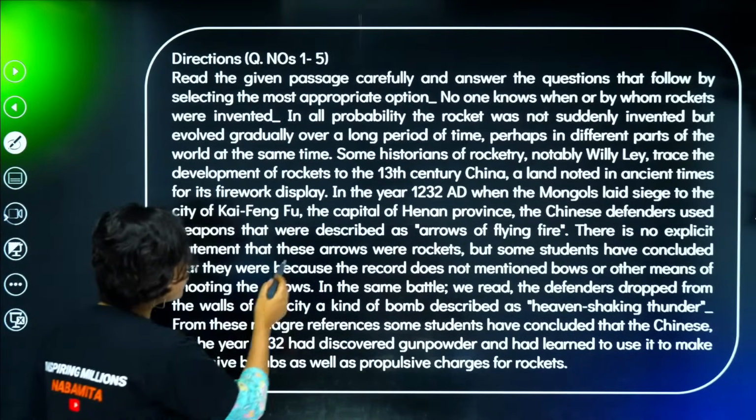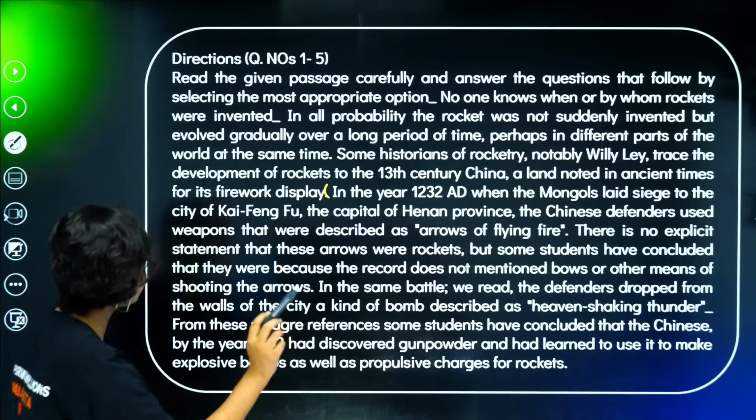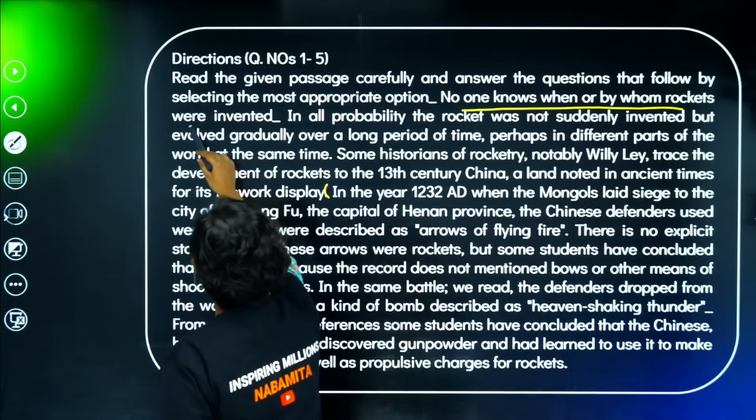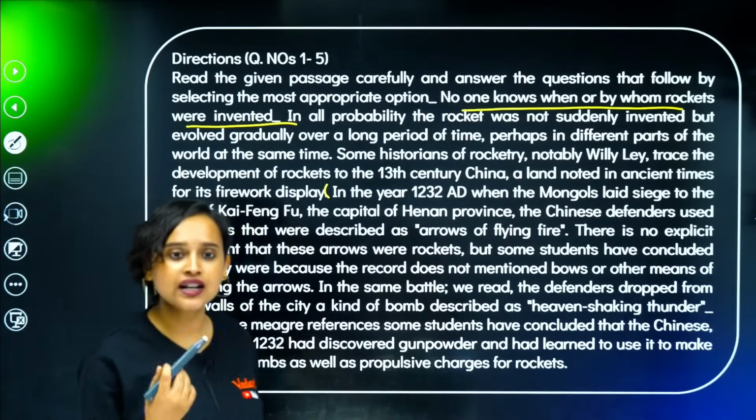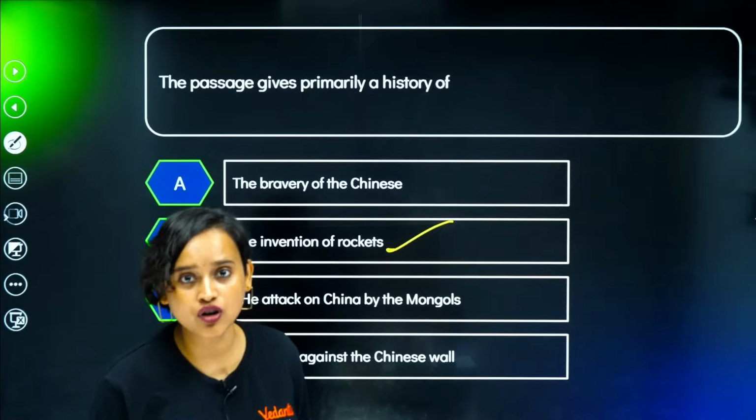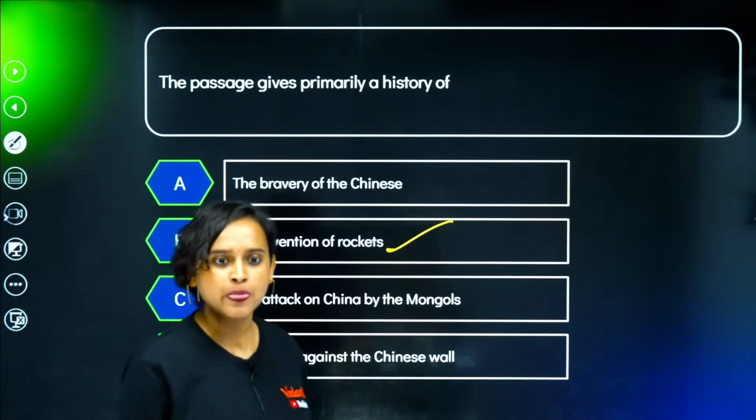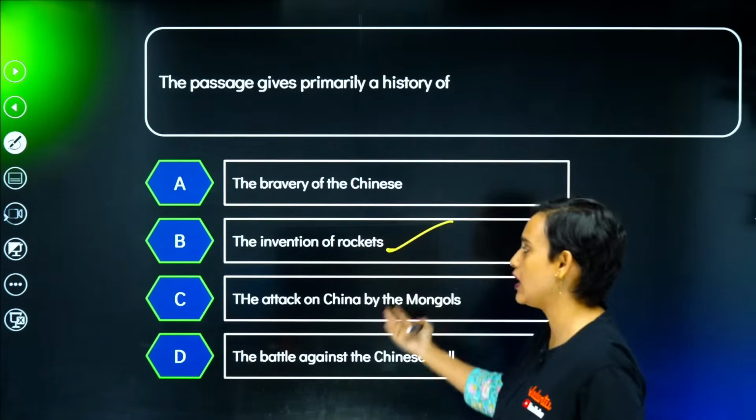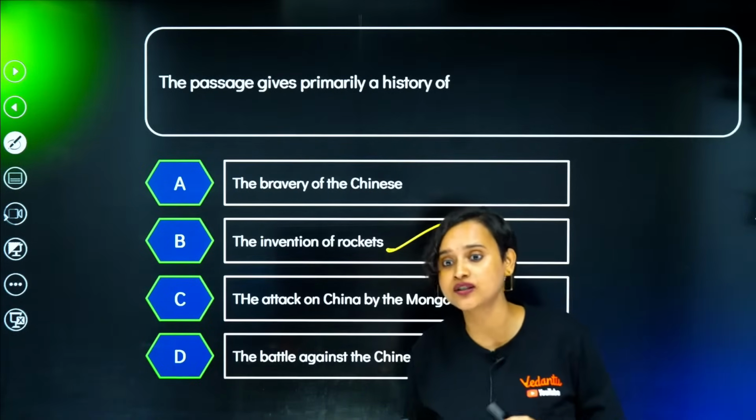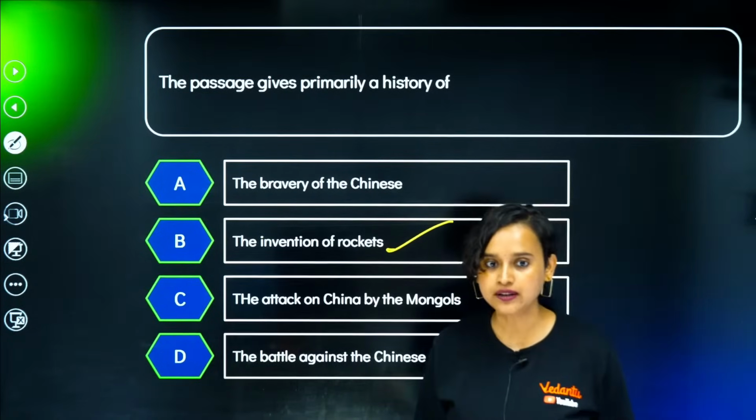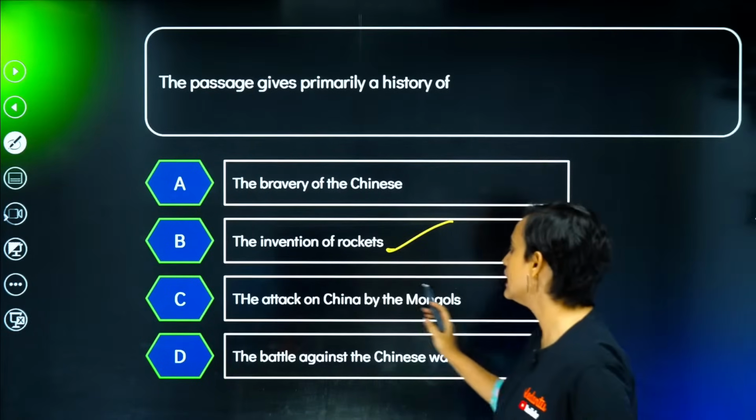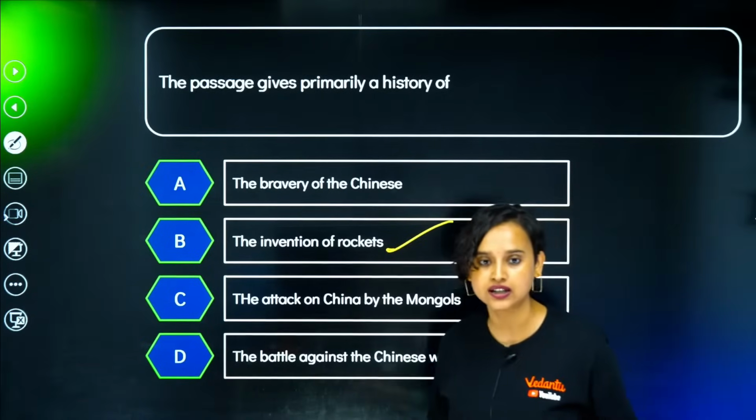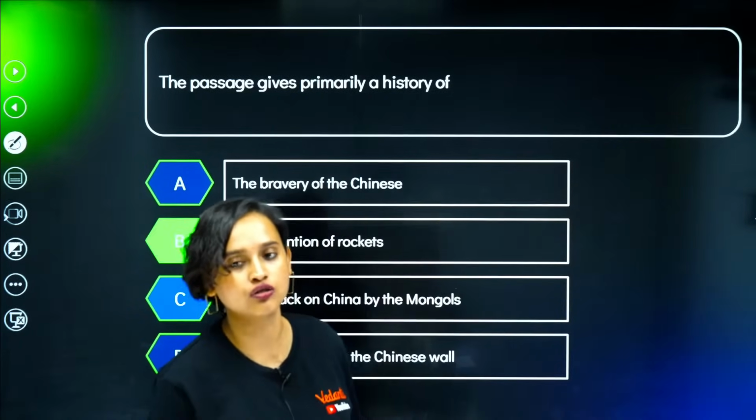I mean, yeah, that is also there. But see how it starts. No one knows when or by whom rockets were invented. So the first sentence only says that it's about the rockets, right? So I think it will be safer for us to write that the history is about the invention of rockets. I mean, primarily, it talks about the invention of rockets, right? Primarily, it does not talk about the attack on China by the Mongols. And it does not really talk about the battle against the Chinese wall. Obviously not, right? Chalo, done with this. Moving on.